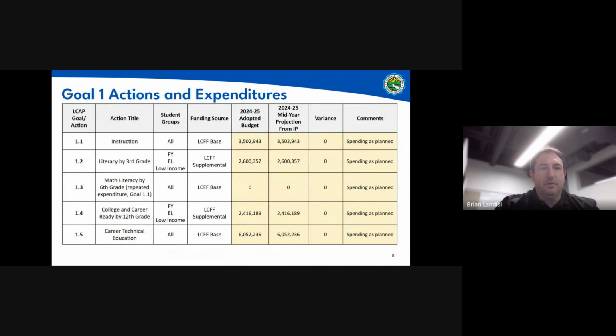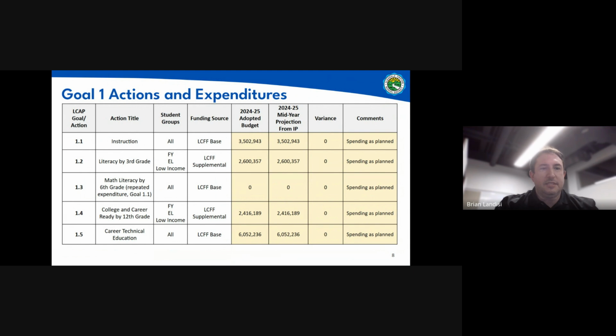In this table, you'll see our action title, the student groups that are going to be benefiting from our actions, the funding source, whether it's our base or supplemental funding, the budget that we originally adopted in June by our Board of Education, and then this next column is our mid-year update. This information is provided from the first interim projection that goes back to October 31st, 2024. We'll list any variances and we'll share with you any comments.